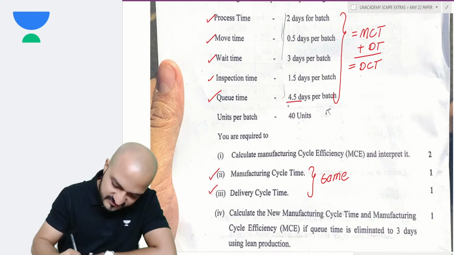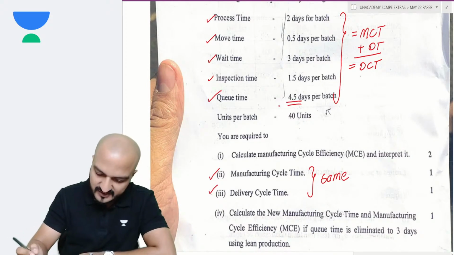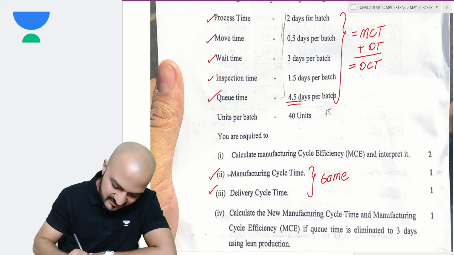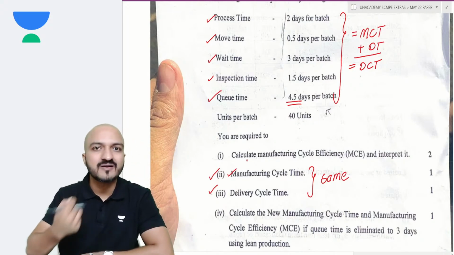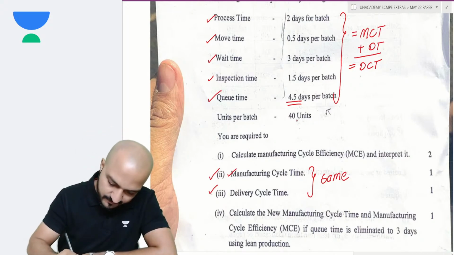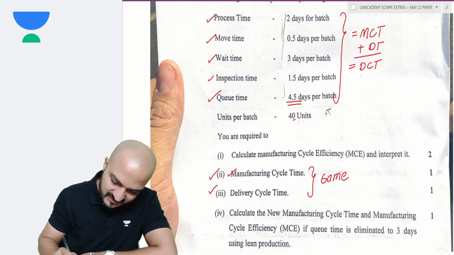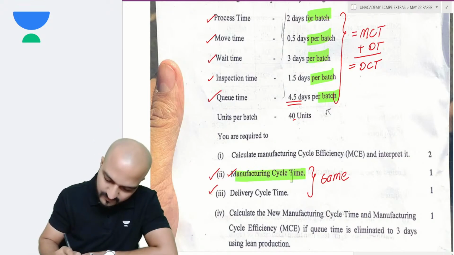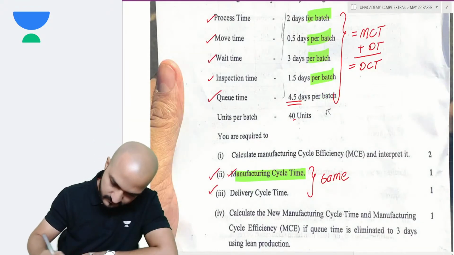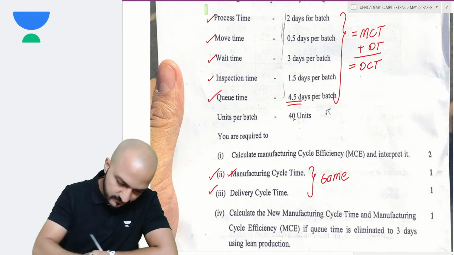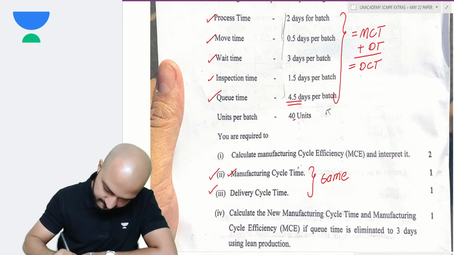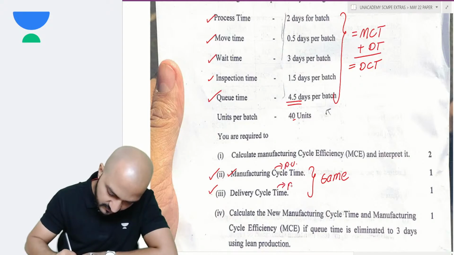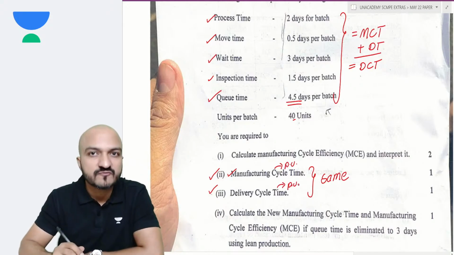Well, the total of all this was called as manufacturing cycle time, but generally this should be expressed in terms of per unit. Yeah, so you can add them up, divide by units, and that will give you the manufacturing cycle time, because these are all given per batch. So divide by units will give you the per unit. Even the delivery cycle time you represent in terms of per unit.